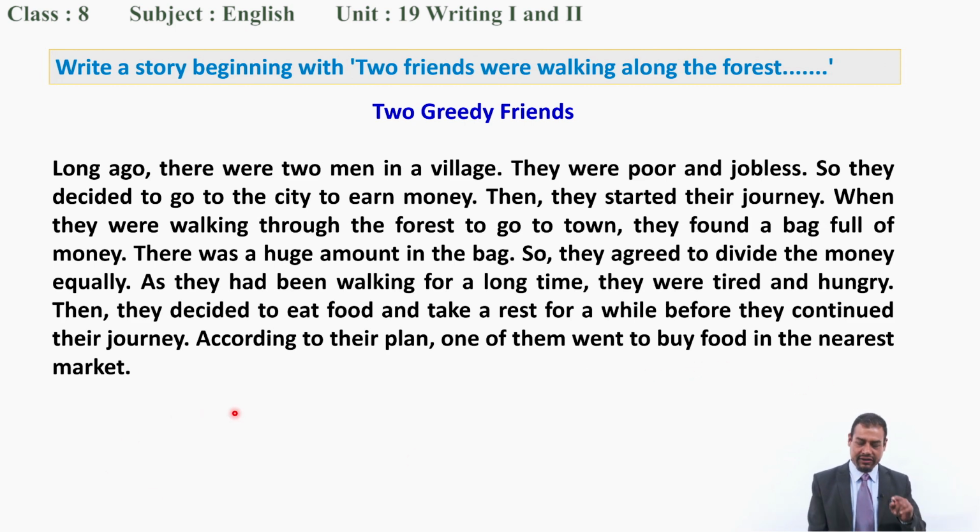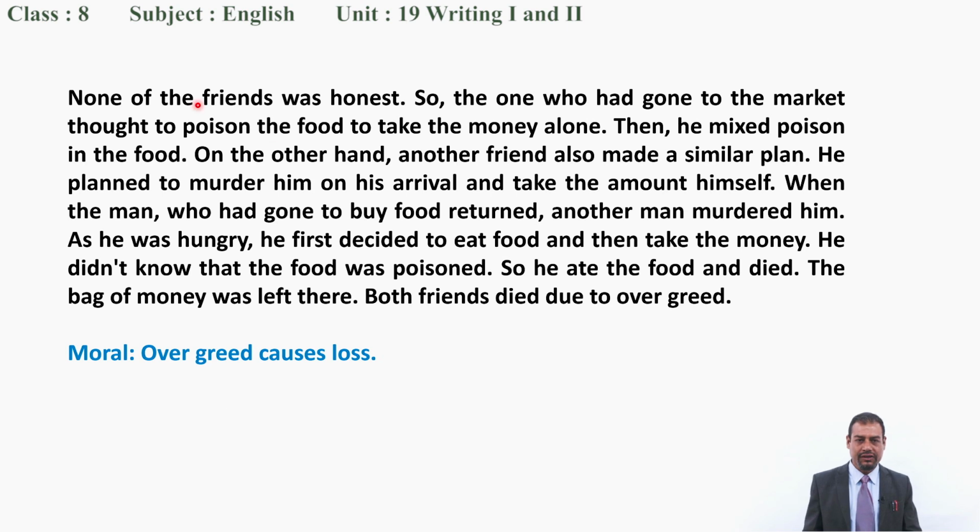Okay, now another paragraph. None of the friends was honest, so the one who had gone to the market thought to poison the food to take the money alone. See, greediness comes in him. Then he mixed poison in the food. On the other hand, the other friend also made a similar plan. He planned to murder him on his arrival and take the amount himself.